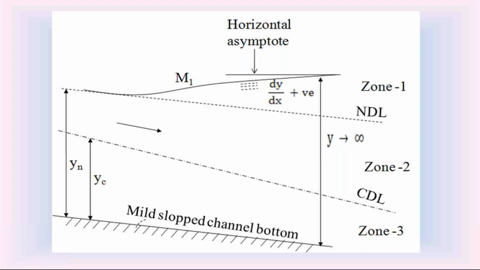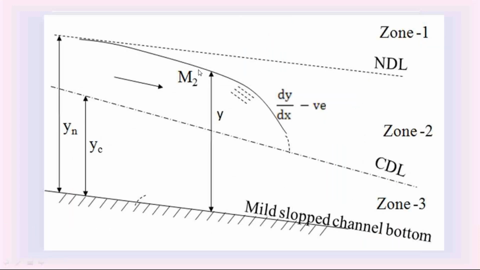Then the next one is the M2 water surface profile in the mild slope channel. The M2 water surface profile is in zone 2. In the mild slope channel, if the water surface profile is in zone 2, that is called the M2 water surface profile. In zone 2, we know that the slope is negative. I explained this in the previous classes.